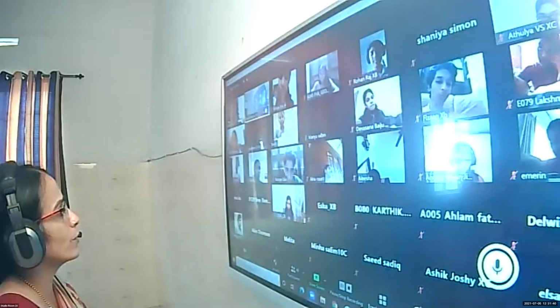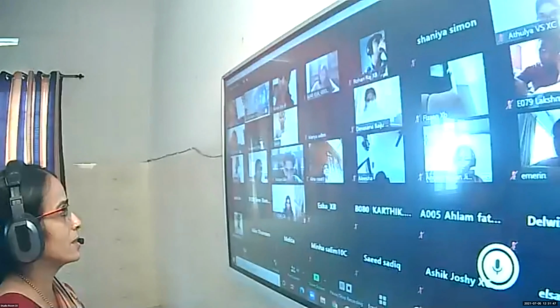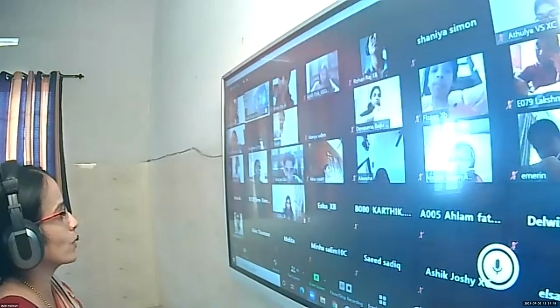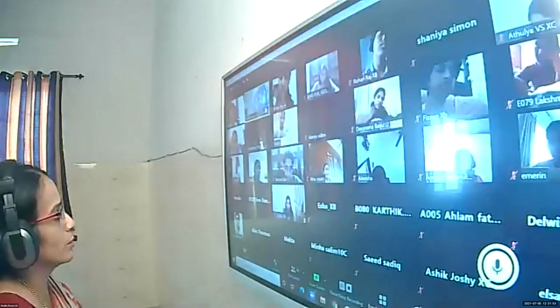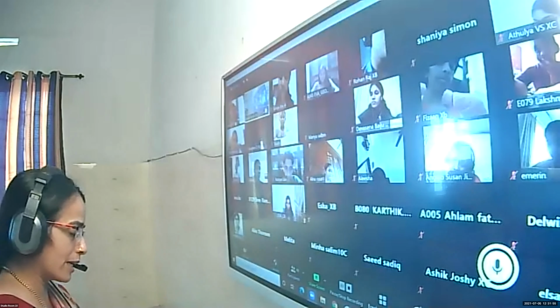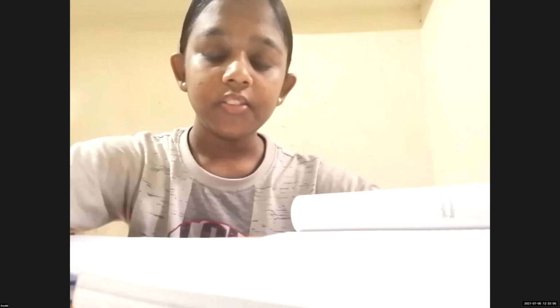For congruence, what do we need? Circles are similar, you are correct, Swati. When can we say these circles are congruent? If they have the same shape and the same size.